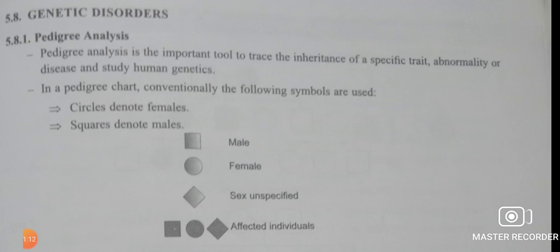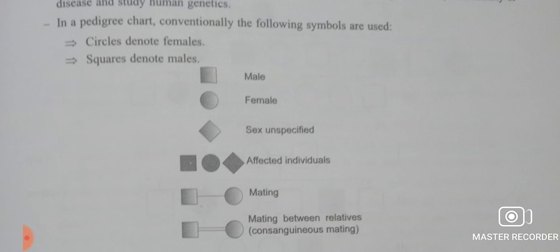When we study genetic disorders, we have to study pedigree analysis also, isn't it? Pedigree analysis is a tool to trace the inheritance of a particular trait, abnormality or disease in a particular family for many generations. The various symbols we use: the square denotes males, then this is the symbol to show females, and if the sex is unspecified, it will be shown in this manner. Then affected individuals will be shaded.